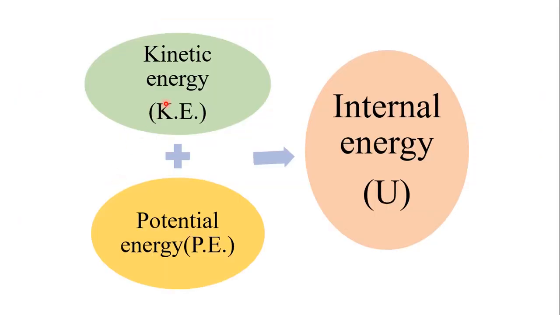So sum of kinetic energy and potential energy is the internal energy. That means total amount of energy associated with the system is known as internal energy.